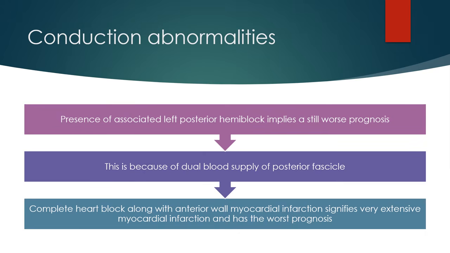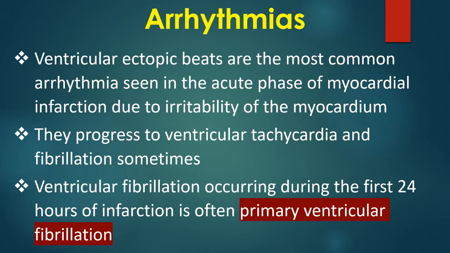This is because of dual blood supply of posterior fascicle. Complete heart block along with anterior wall myocardial infarction signifies very extensive myocardial infarction and has the worst prognosis. Ventricular ectopic beats are the most common arrhythmia seen in the acute phase of myocardial infarction due to irritability of the myocardium. They progress to ventricular tachycardia and fibrillation sometimes.